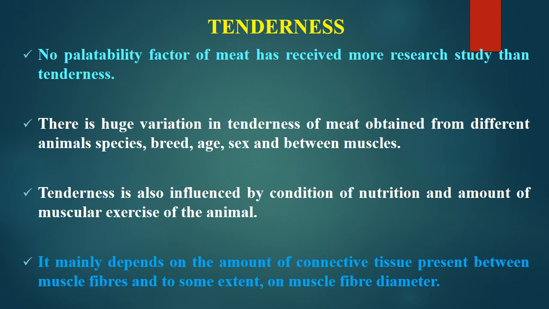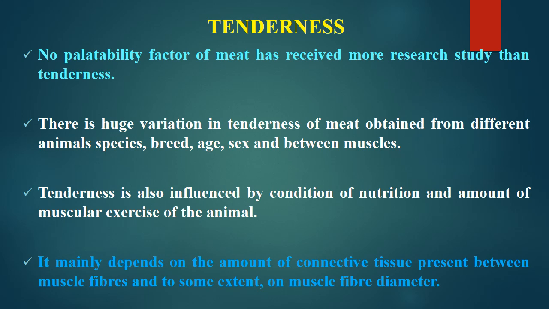So tenderness is one of the most important eating quality parameters, and it determines the quality of meat to a great extent. That is why there has been a lot of research related to tenderness, which is an important palatability factor. Tenderness varies between meat due to species origin, breed, age, sex, and between muscles.